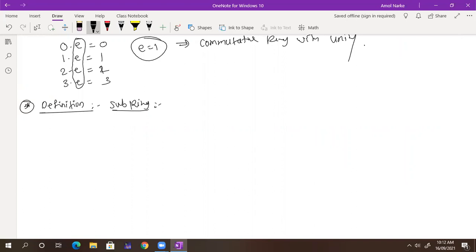What is the definition of a subgroup? In the last lecture we discussed that. It should be a subset of the group, and it should be a group in itself with respect to the same operation that we have on the group. Okay. So the same definition will work here.